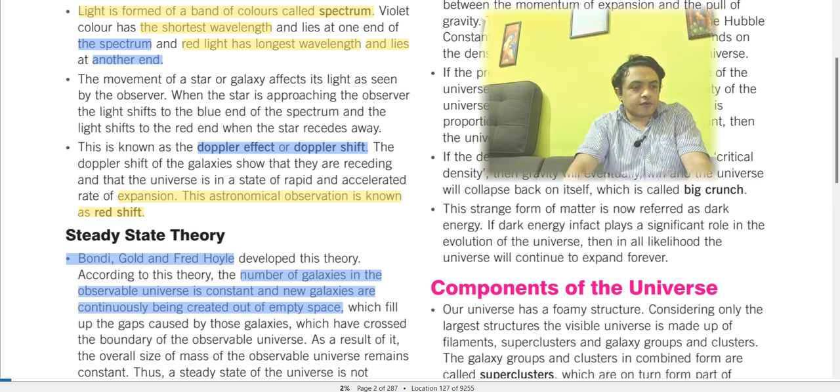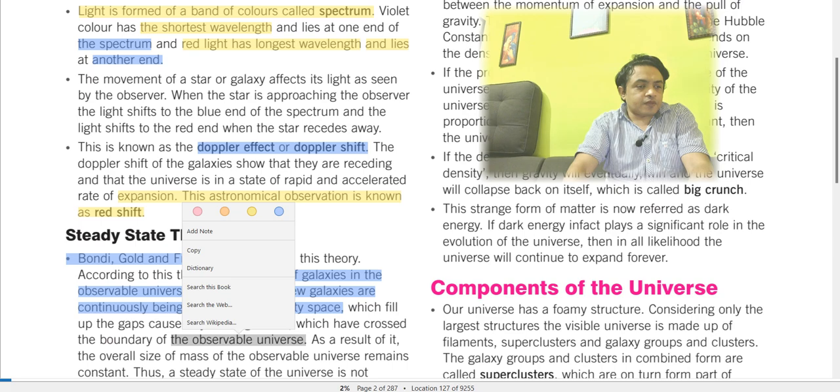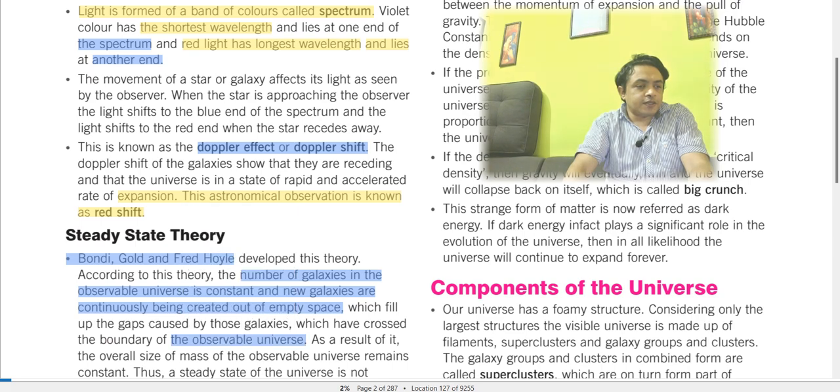So according to this theory, the number of galaxies in the observable universe is constant, and new galaxies are continuously being created out of empty space. This fills up the gaps caused by those galaxies which have crossed the boundary of the observable universe, meaning they have crossed the boundary of the universe that we are presently observing.